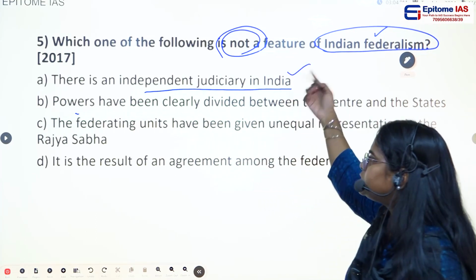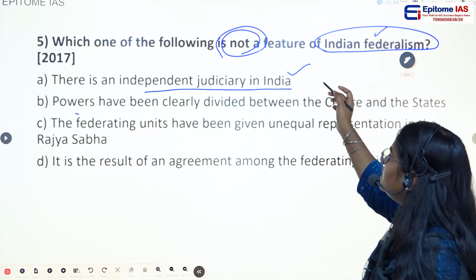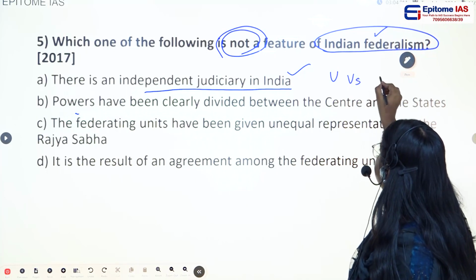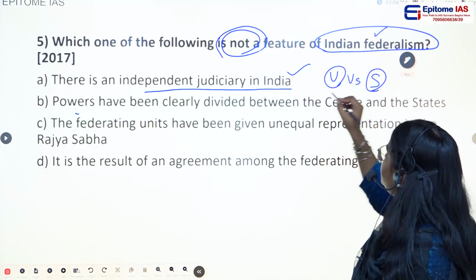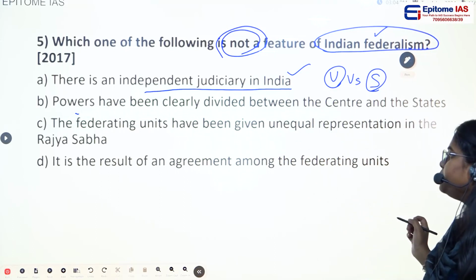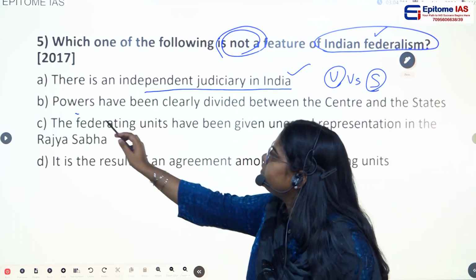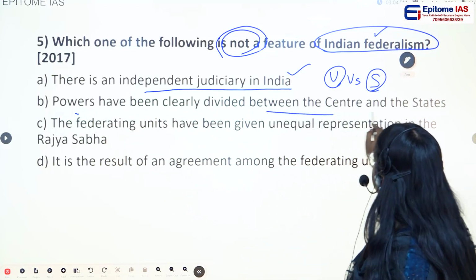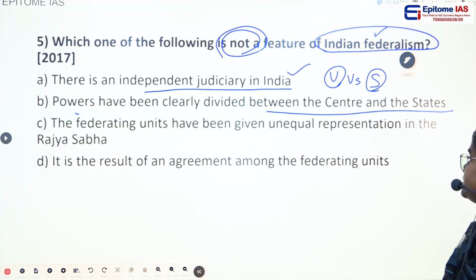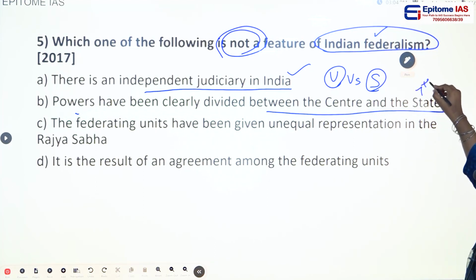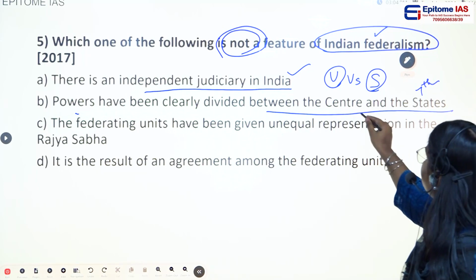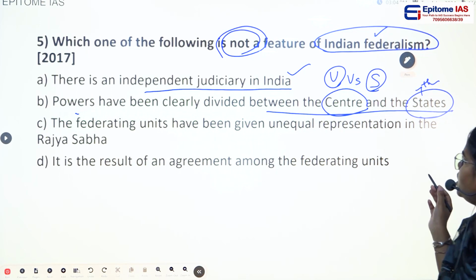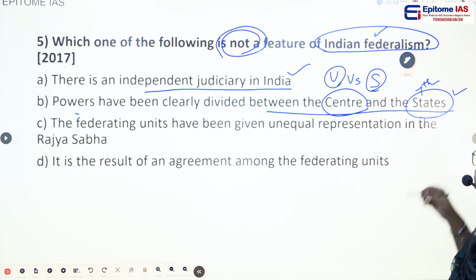Yes, this is true. We saw in the previous question that we have an independent judiciary in India, so if there is any dispute between the center and the state, the independent judiciary will act correctly. So this option is correct. If we see option B, the powers have been clearly divided between the center and state. Is that so? Yes. In the 7th schedule, we have divided the power among the center and the state. We have the union list, the state list, and the concurrent list. So this statement is also correct.